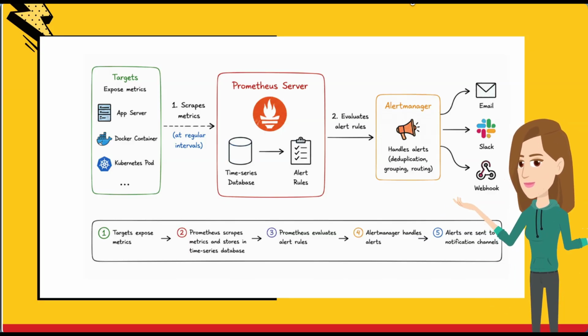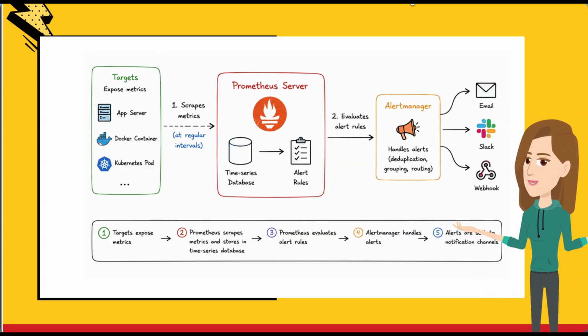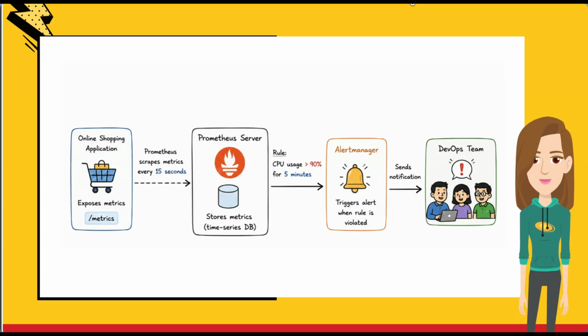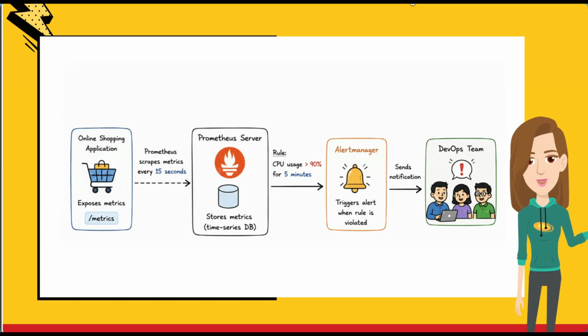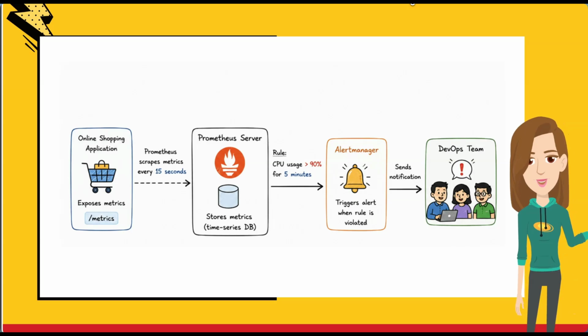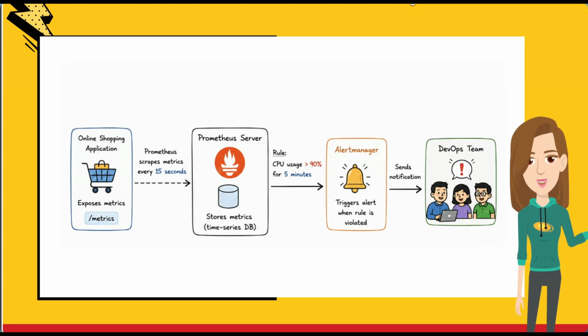Prometheus evaluates those alert rules, and Alert Manager takes care of sending those alerts to the required destination. For example, an online shopping application exposes metrics. Prometheus scrapes them every 15 seconds, and say if the CPU usage exceeds 90% for 5 minutes, Alert Manager will send a notification to the DevOps team.